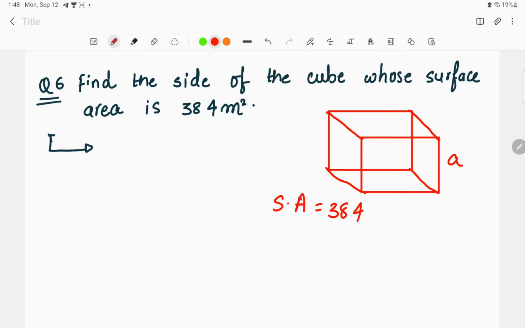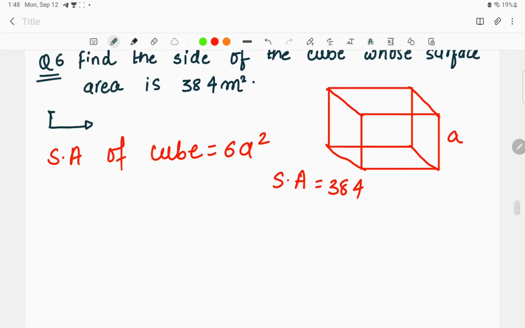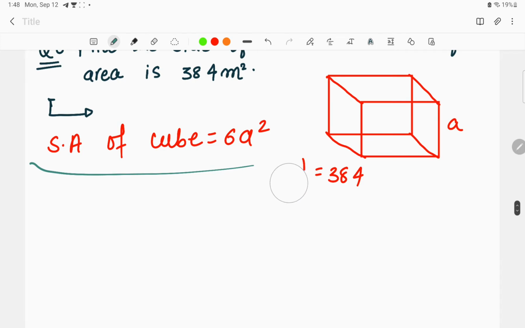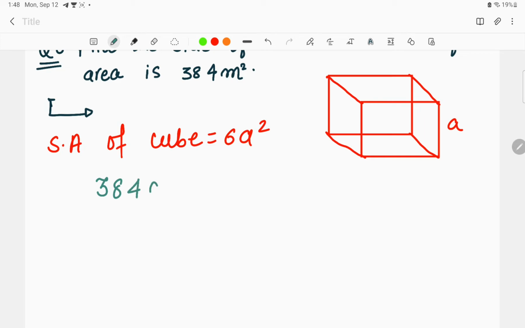Now we know the formula for the surface area of the cube: the surface area of the cube is equal to 6a square. This is the formula that we know, right? So from the given data, 384 meter square is the surface area of the cube, and from this we can find the value of a, right?